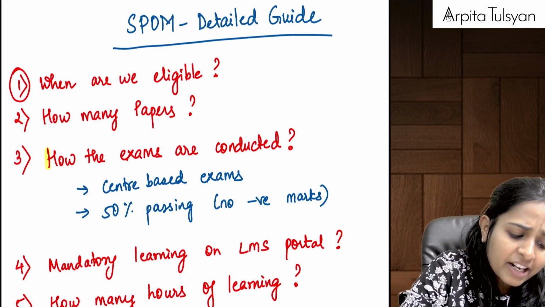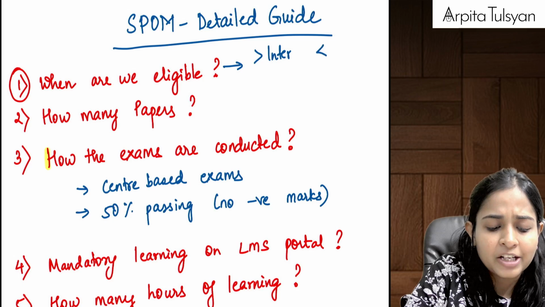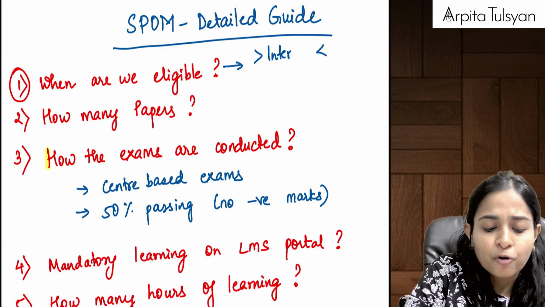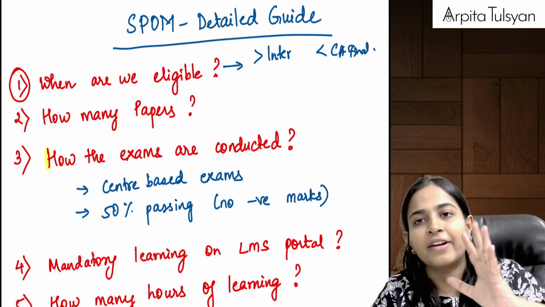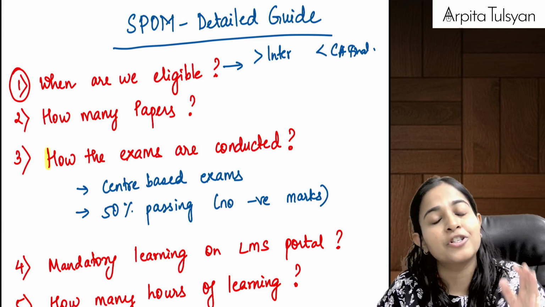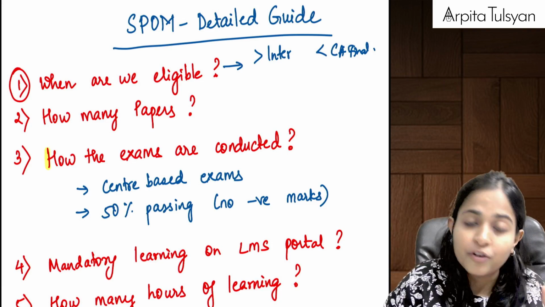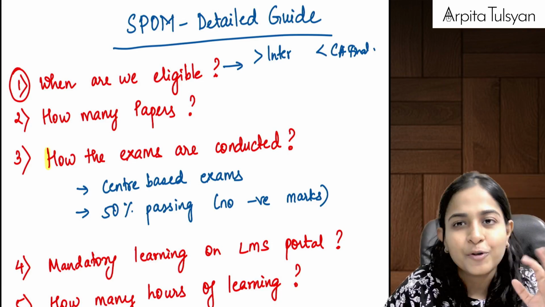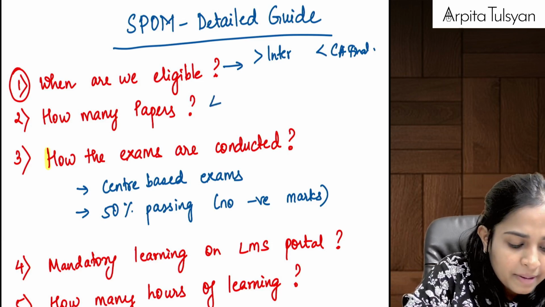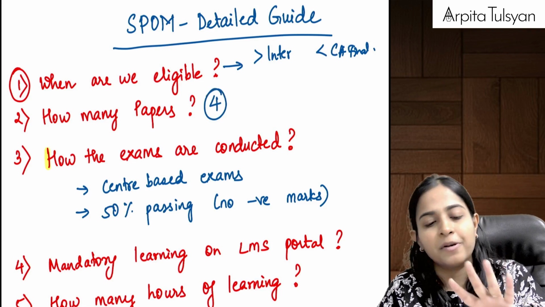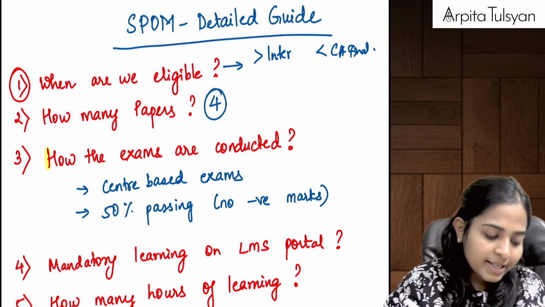Now, ma'am, about this SPOM, first of all, when are we eligible? The answer is very simple. You are eligible after you clear your inter examinations and you have to give it before appearing for your CA final examinations. Before your CA final exam, the 6 paper exam, you have to give your SPOM papers and you have to clear it. Ma'am, how many papers are there? So SPOM has 4 papers in total: set A, set B, set C, and set D.